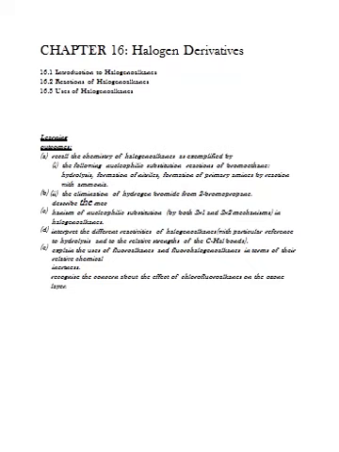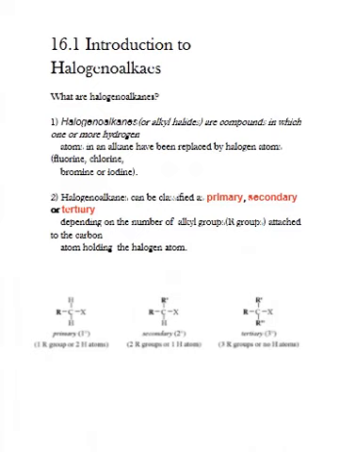First is introduction to halogenoalkanes, in which we will study that there are three types of halogenoalkanes: primary, secondary, and tertiary. Then we will study the reactions, chemical properties and physical properties of halogenoalkanes. After that, finally, we will study the uses of halogenoalkanes. So starting with introduction to halogenoalkanes. So what are halogenoalkanes?